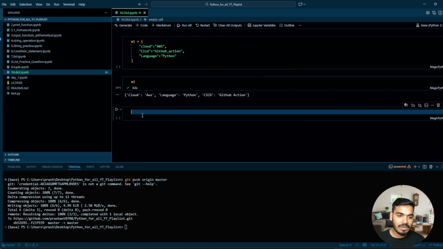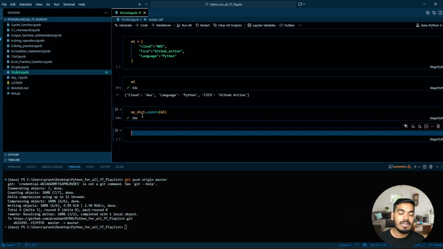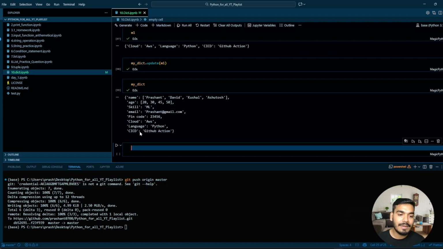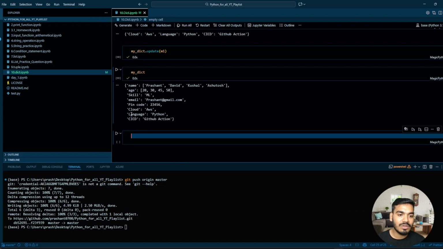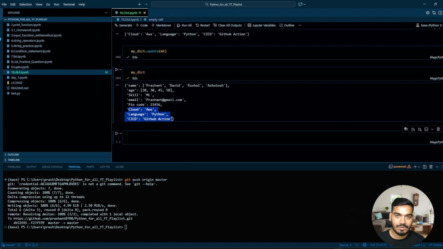So just write over here my dict dot update, and you just pass the dictionary, and it will get appended with all the values, or you can say that your second dictionary will get updated into the first one. You can see over here, right?